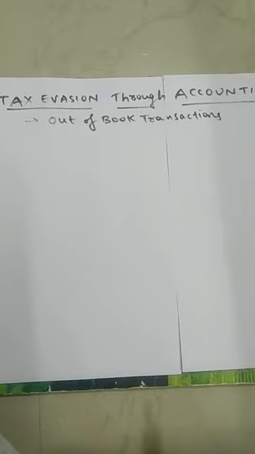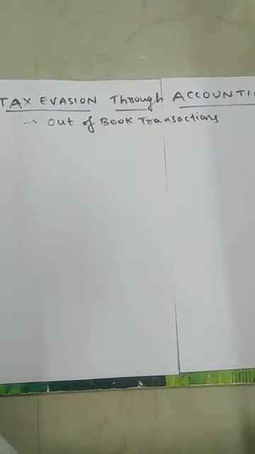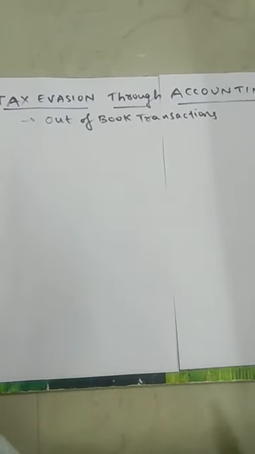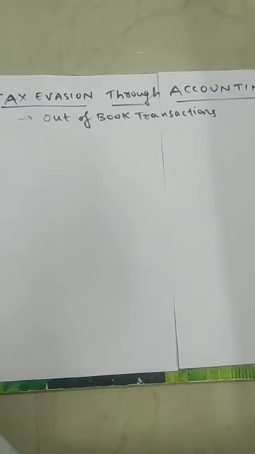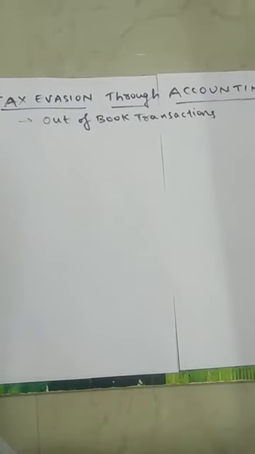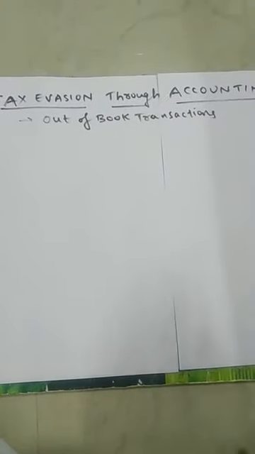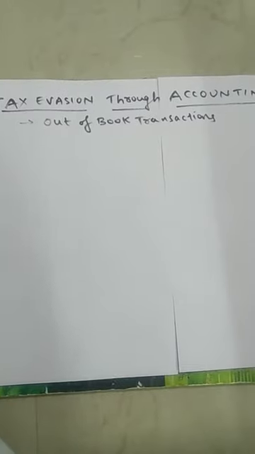But simply, you don't enter the sales transaction into the books. When you don't enter the sales transaction into the books, there is no proof for the income. When there is no proof for the income, they need not pay the tax on that income. So this is what we are calling out of book transaction. It means they leave the transactions and don't record them in the books of accounts. The transaction is done, but it is not recorded in the books.